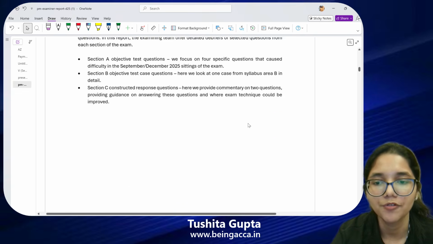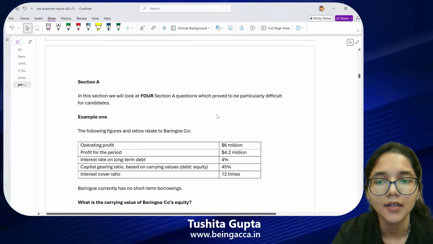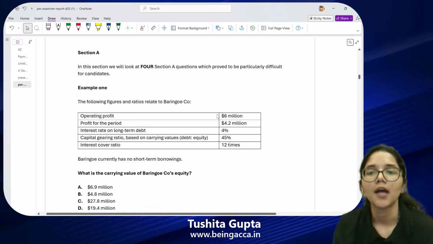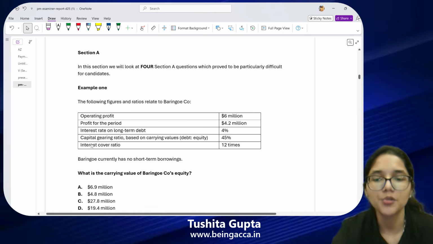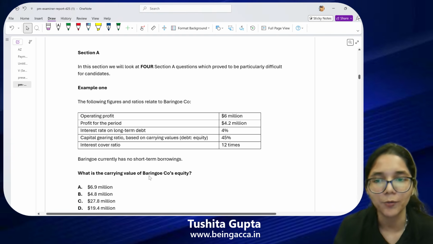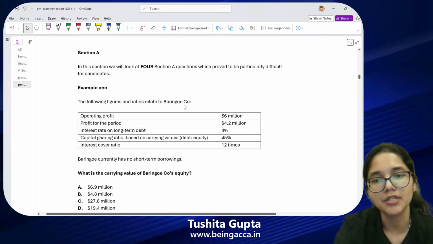Okay, so we are getting started with the first four questions that are provided. The very first question is right here in front of you. So this example wants you to calculate the carrying value of Baringo Company's equity. They have told you some of the figures and ratios which relate to this company.